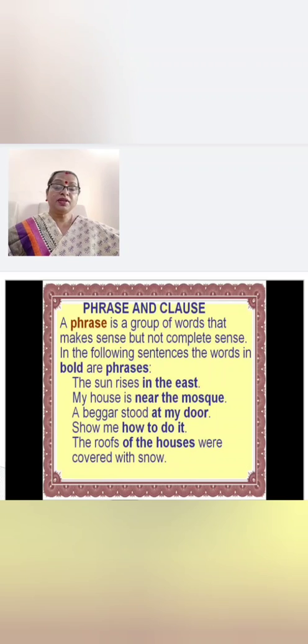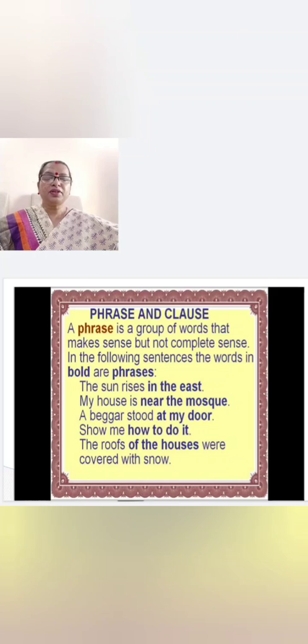So, the phrases are given in bold letters. In the first sentence, in the east, only a group of words which gives you some meaning. Near the mosque, at my door. How to do it? Of the houses. These are the phrases. Why are these bold letters phrases? Because they don't have a subject or verb.